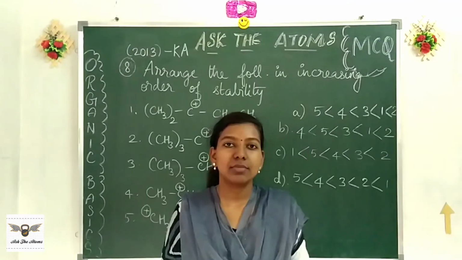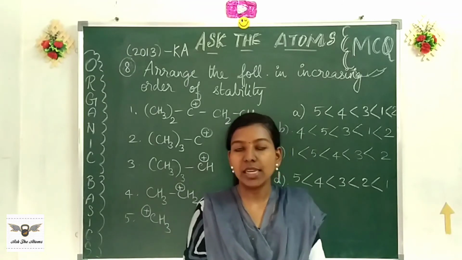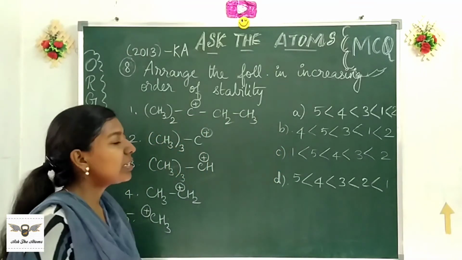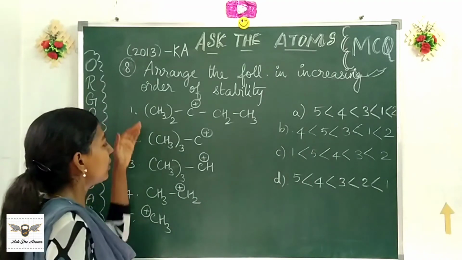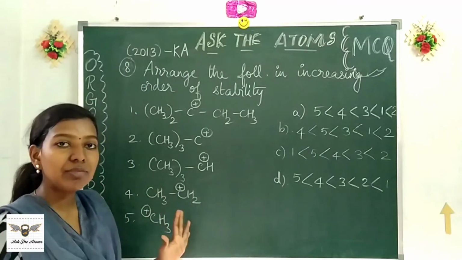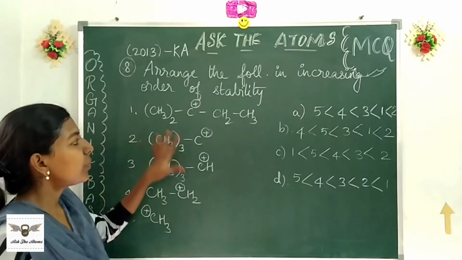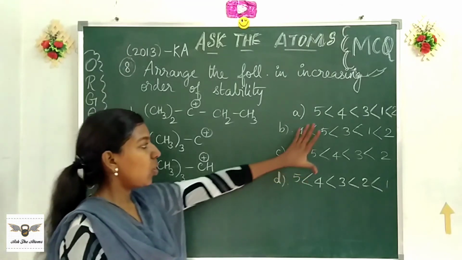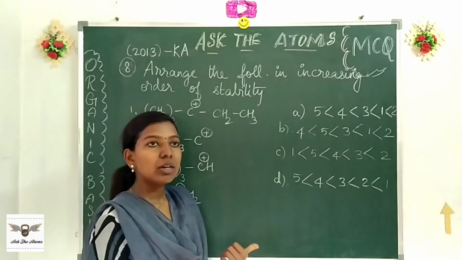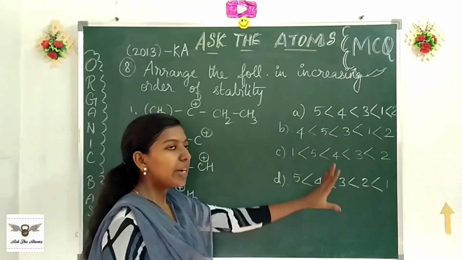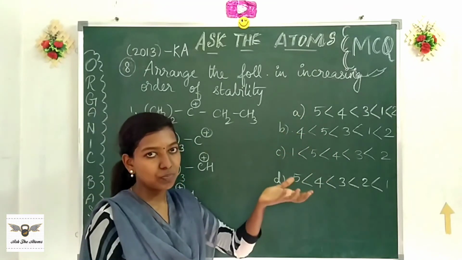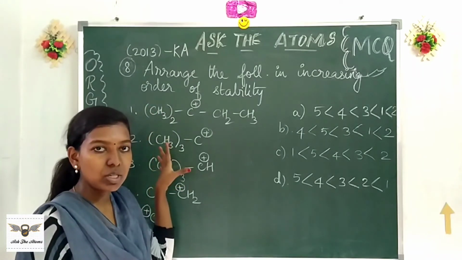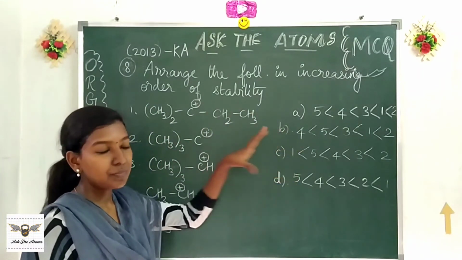Okay, fine. The last question of this session is from 2013. Arrange the following in increasing order of stability. We are given 5 carbocations, and we are asked to arrange them in the order of stability. In these kinds of questions, we should not look at the options before trying out the question, because the options might seem similar and might confuse you. So first try to deduce the answer from the question, then you can go for the options.